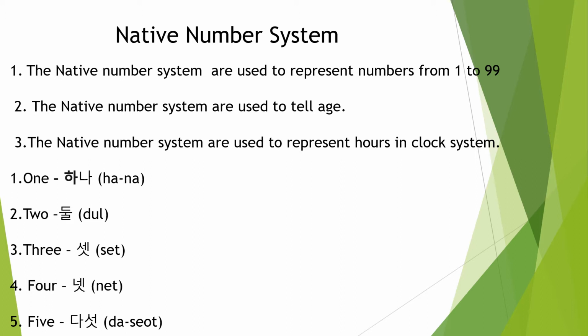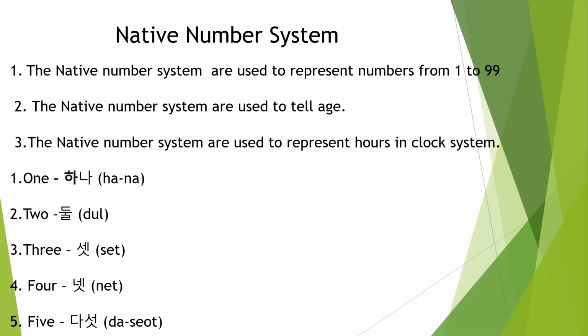Suppose someone asks what your age is, you have to tell it in the native number system only. Suppose someone asks you what your phone number is, like 68676943. You have to represent that phone number in the Sino-Korean number system. The native number system we use only for numbers from 1 to 99 and for telling age. Now let us see how to write native numbers.